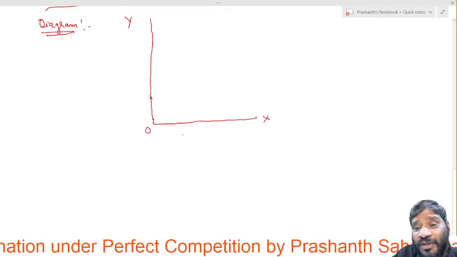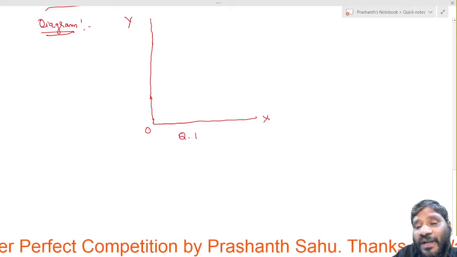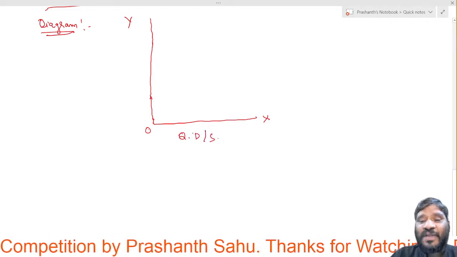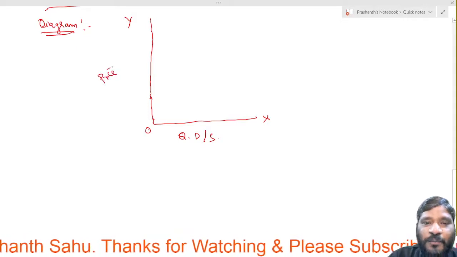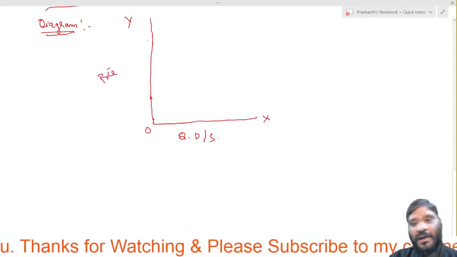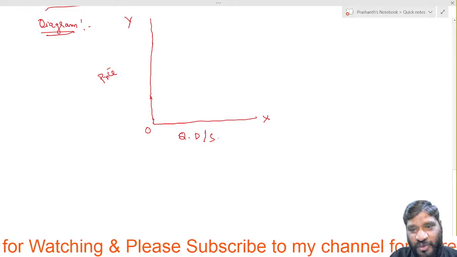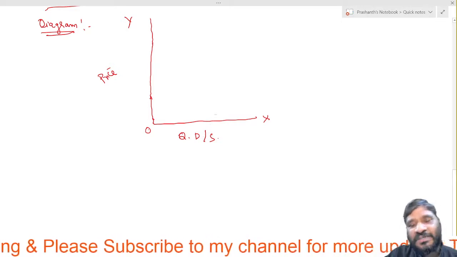X-axis is showing us quantity demanded as well as the supply, and y-axis is showing the price.